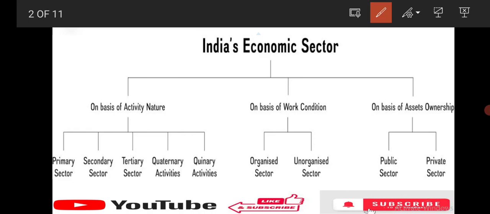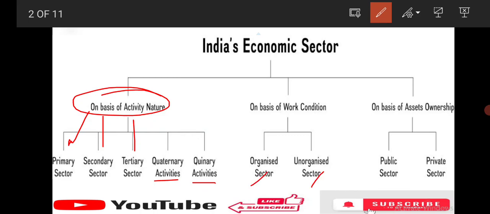First, the Indian sector is divided into three, on the basis of three conditions. What are those? The first one is on the basis of activity nature: primary sector, secondary, tertiary, quaternary, quinary. On the basis of work condition, organized sector and unorganized sector. On the basis of asset ownership, public sector and private sector. We all know in the public sector 51% is the government share, right? Okay.